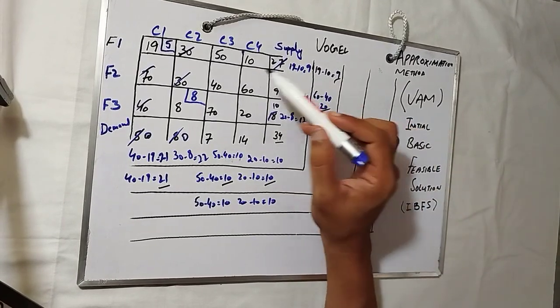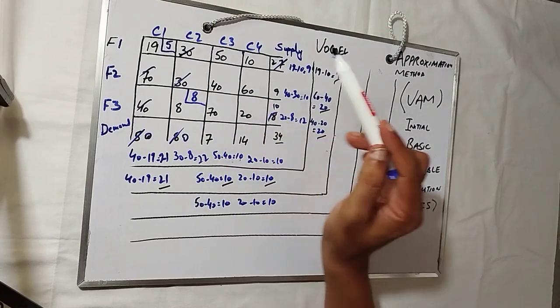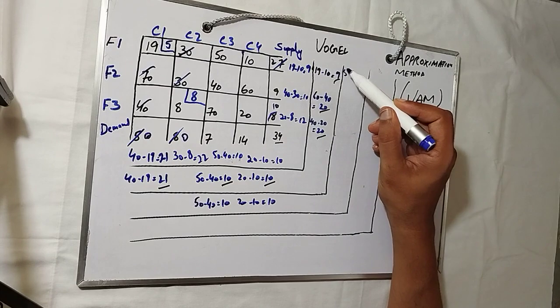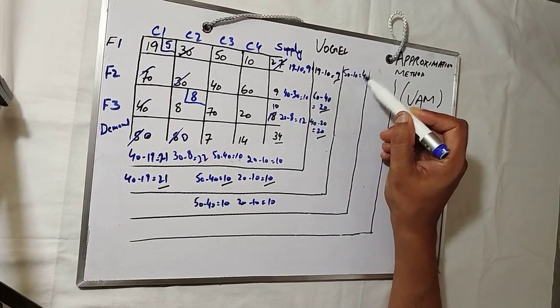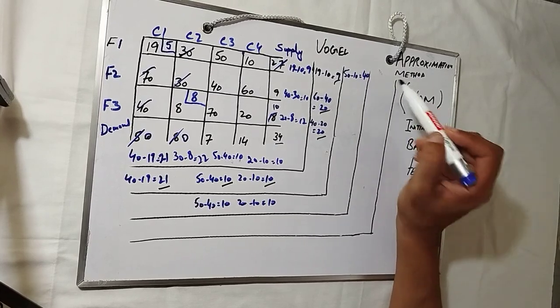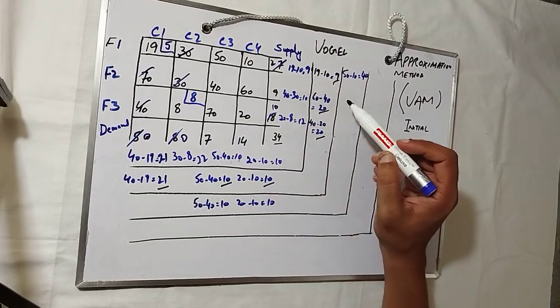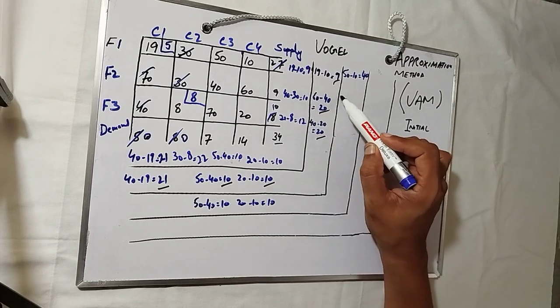Over here we see 50 and 10. Since both are cut, one is allocated, one is cut. 50 minus 10 is 40. Okay, so 60 minus 40 is 20, since there are only two in this column.